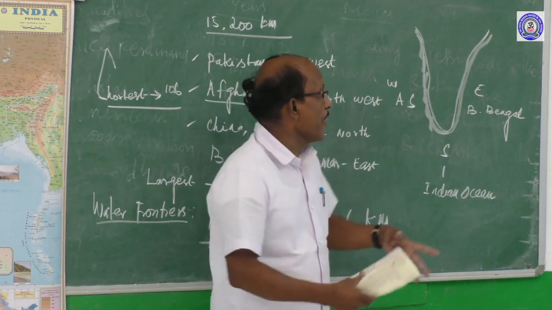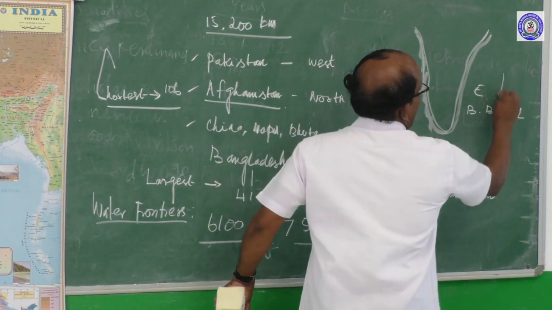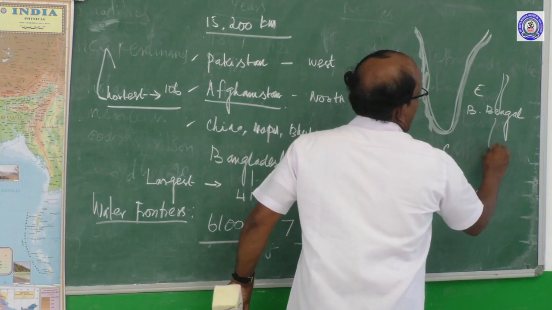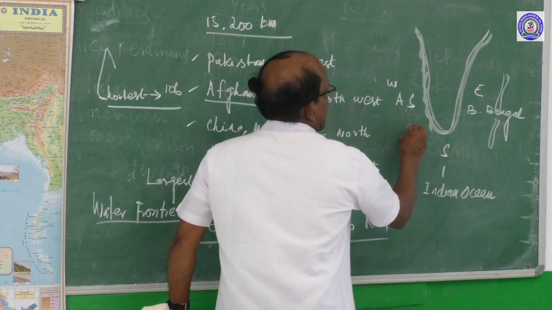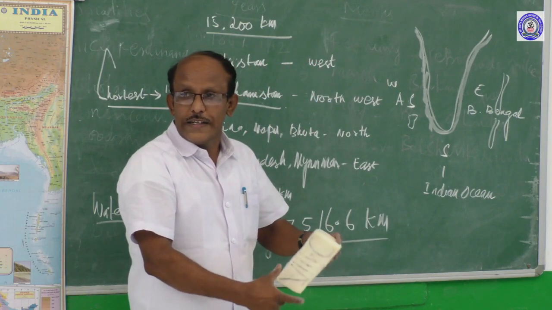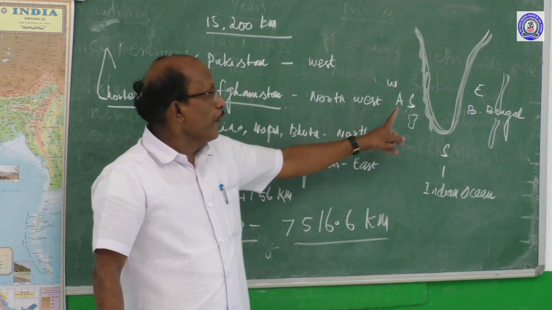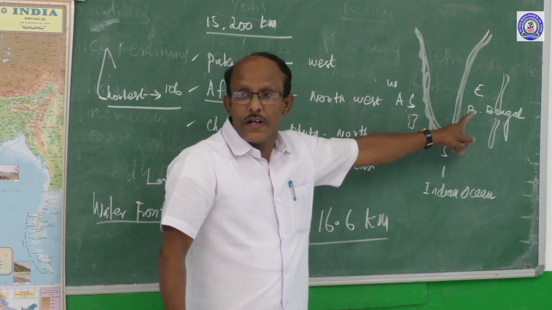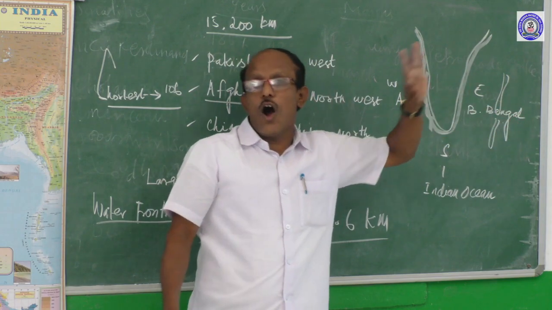That is here, the Andaman and Nicobar Islands. Here, Lakshadweep is in the Arabian Sea, and the Andaman and Nicobar Islands are in the Bay of Bengal.